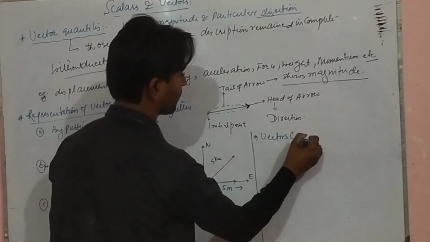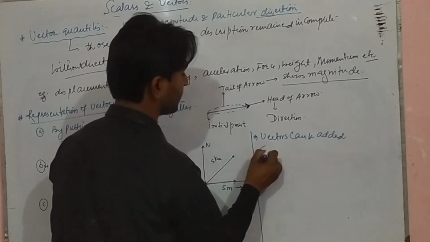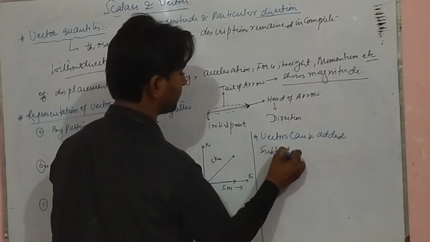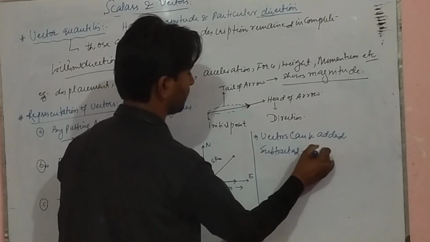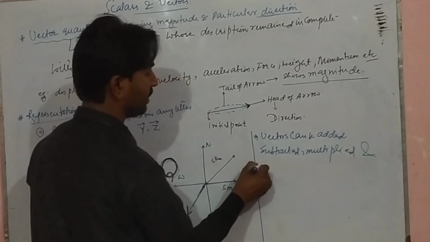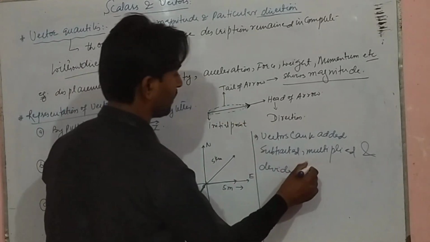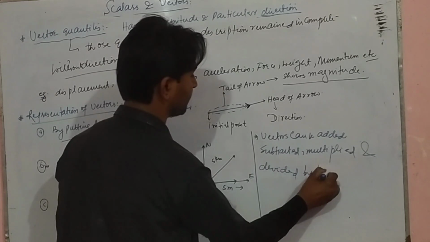Vectors can be added, subtracted, multiplied and divided by their own methods.